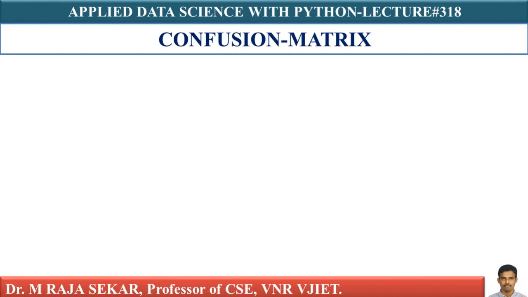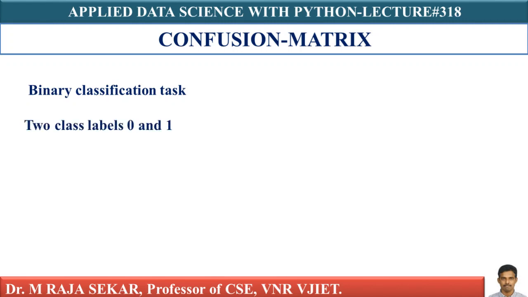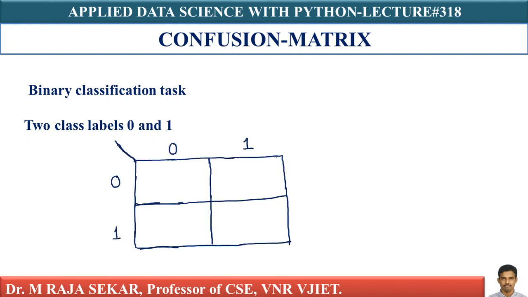So first, let's start with simple binary classification. In a binary classification task, you have two class labels, 0 and 1. The confusion matrix is a matrix, as the name suggests. So we have two possibilities, 0 and 1.